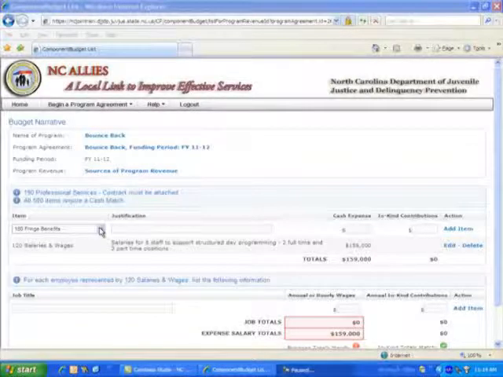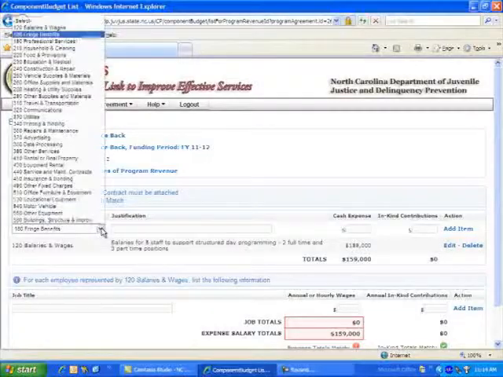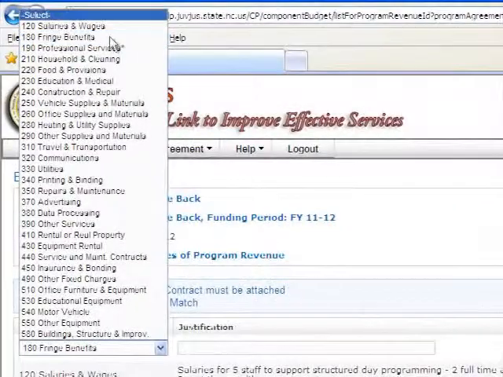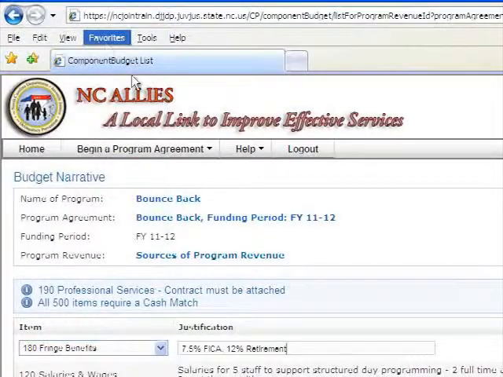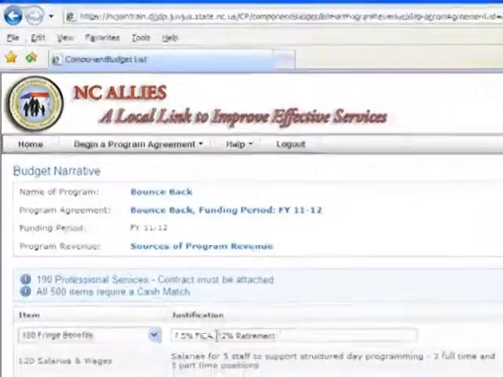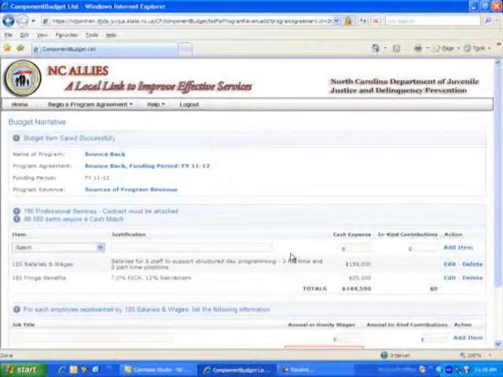Let's begin adding items to our budget by clicking on the item drop-down arrow to select the items to add to our budget narrative. In this case, I'm selecting fringe benefits. Move along and enter the justification information. Enter the cash or in-kind expense and click Add. You have now added a new item to your budget narrative.